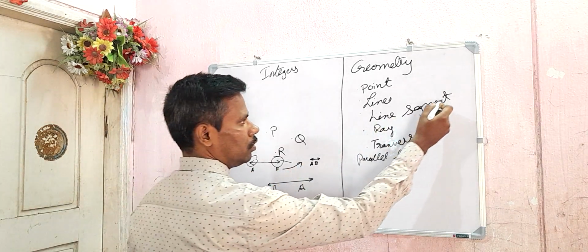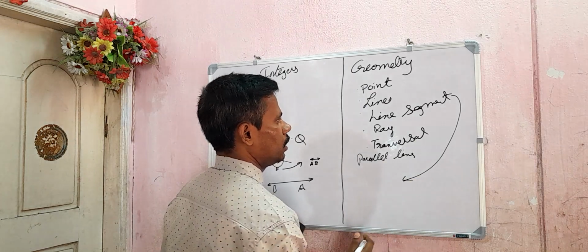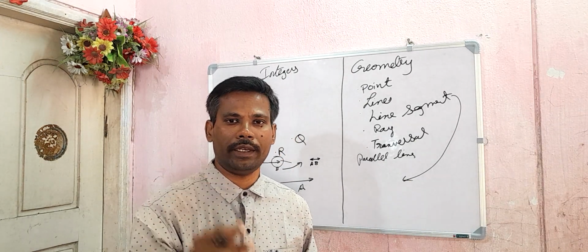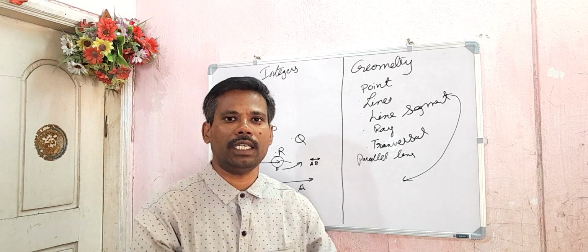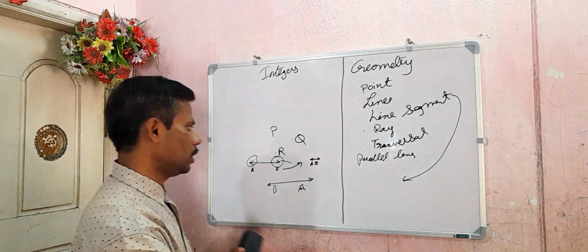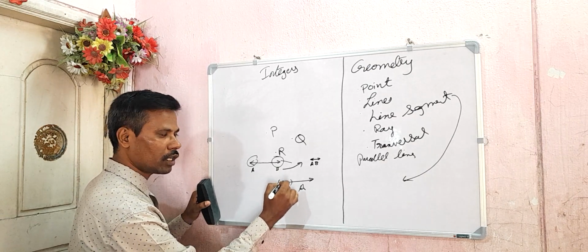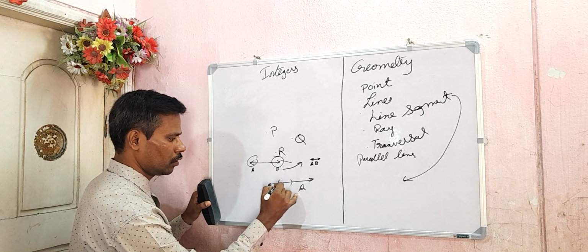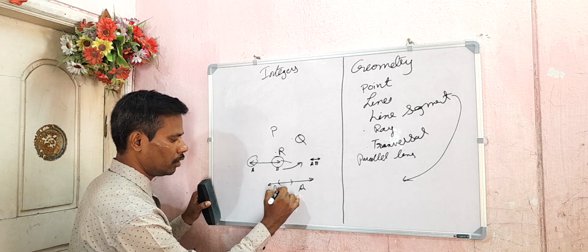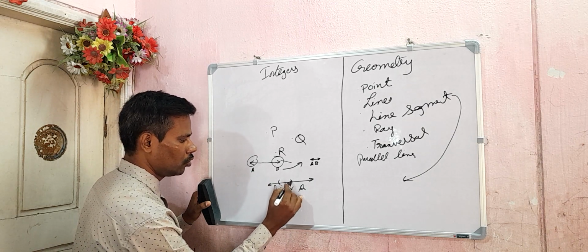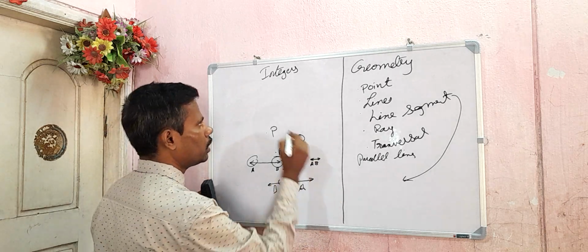Next come to line segment. Line segment means it is a part of a line. Part means some cut. Cut that line. So I want to cut this line. Already I told it is a set of points. So here name something X, some Y. If you cut this piece, what will you get here?